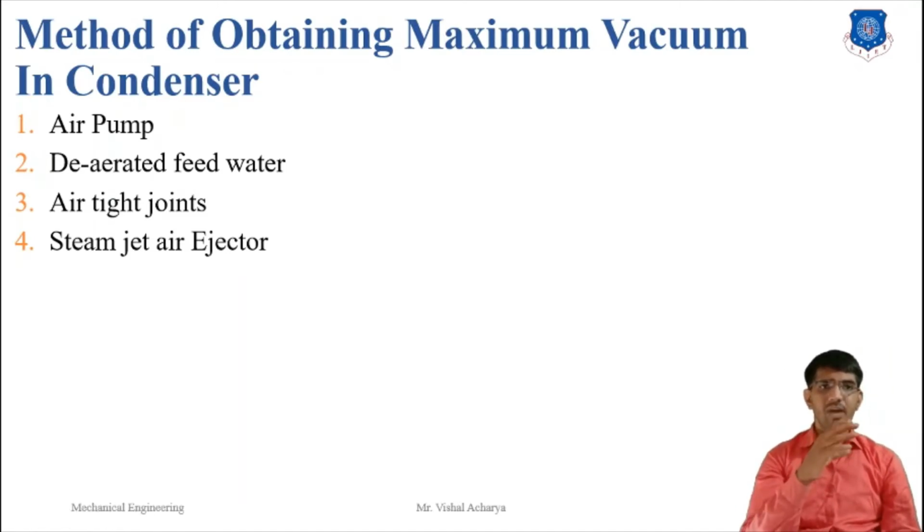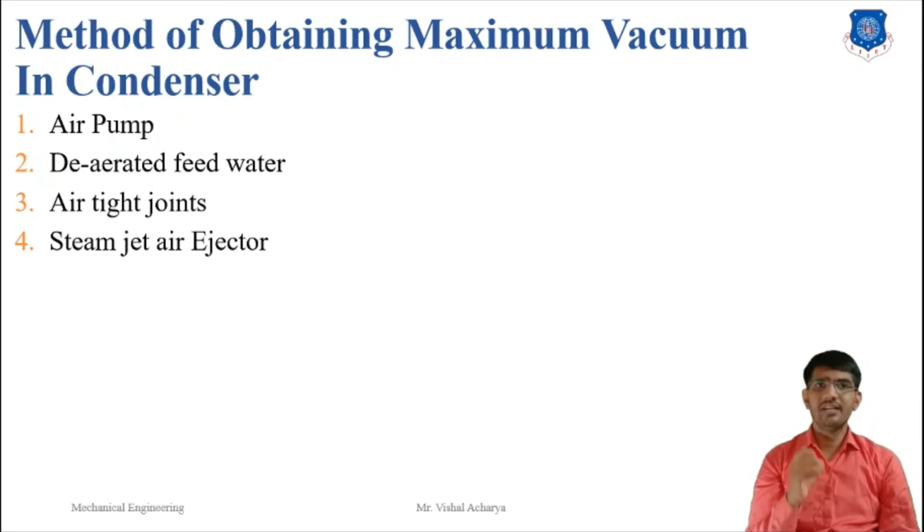Air pumps are used to extract the air and non-condensable gases from the condenser to maintain the desired vacuum. They are usually classified into two types, wet air pump and dry air pump. The wet air pump removes the mixture of condensate and air with other non-condensable gases. Second, the dry air pump removes the air and other non-condensable gases only. It is increasingly common to have separate pumps for extracting the air and the water from the condenser.